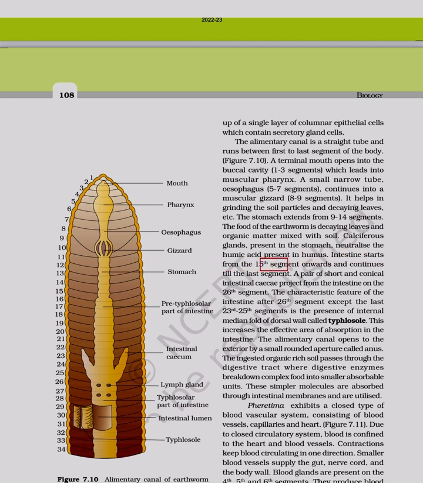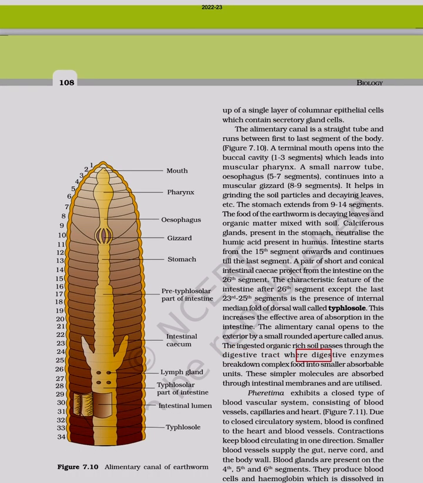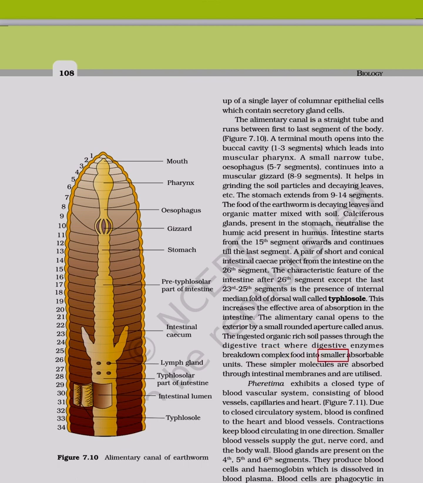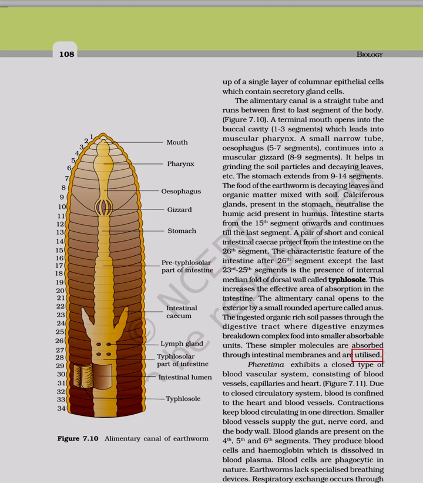The intestine starts from the 15th segment onwards and continues till the last segment. A pair of short and conical intestinal caeca project from the intestine on the 26th segment. The characteristic feature of the intestine after the 26th segment, except the last 23rd-25th segments, is the presence of an internal median fold of the dorsal wall called typhlosole. This increases the effective area of absorption in the intestine. The alimentary canal opens to the exterior by a small rounded aperture called anus. The ingested organic-rich soil passes through the digestive tract where digestive enzymes break down complex food into smaller absorbable units. These simpler molecules are absorbed through intestinal membranes and are utilized.